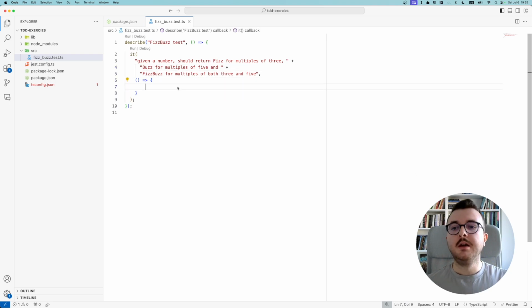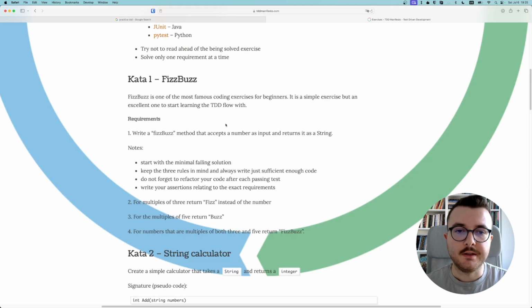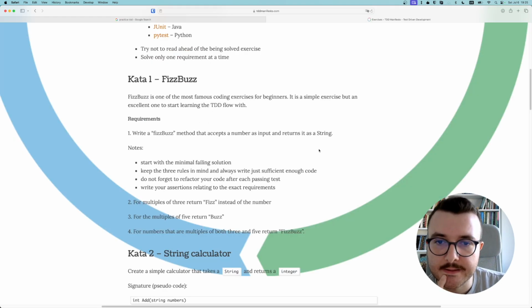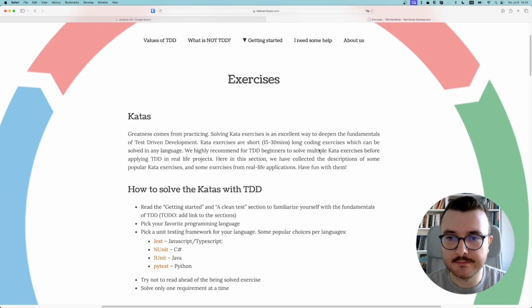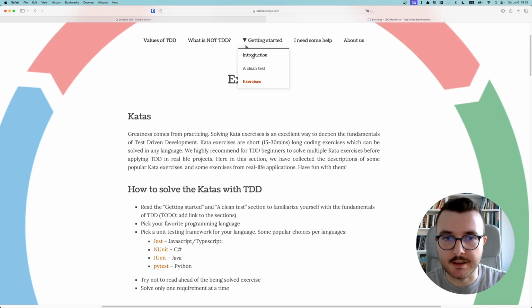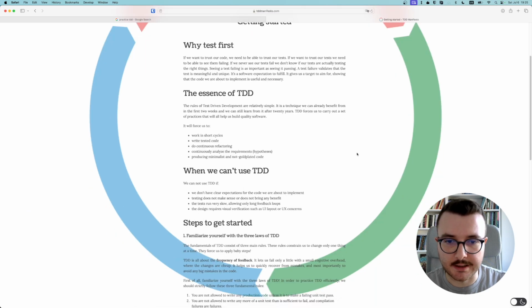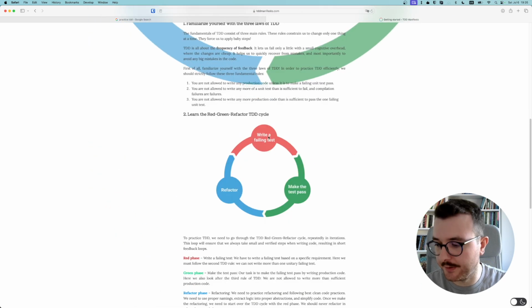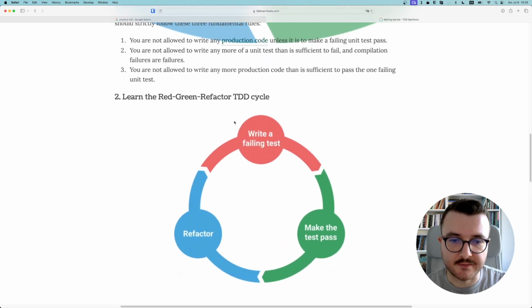So, the TDD cycle is: write a failing test, right? Getting started, maybe I can see a nice, yeah, here. So write a failing test first. We need to write a test and it should be failing. And we're going to make the test pass.